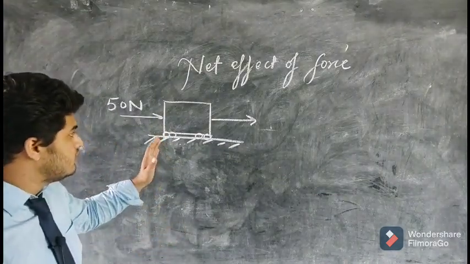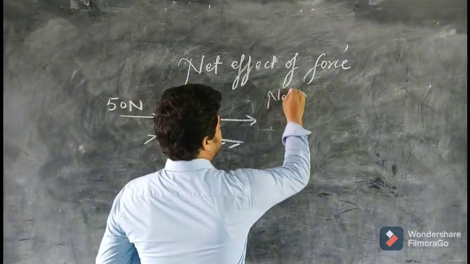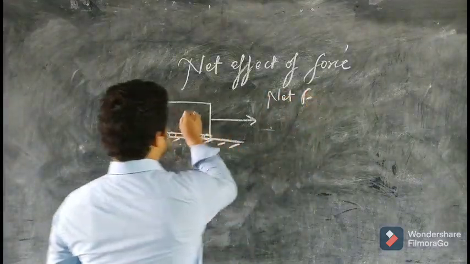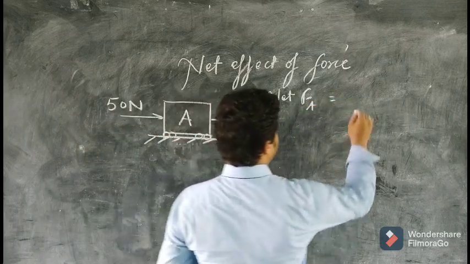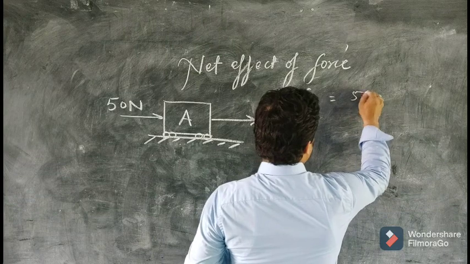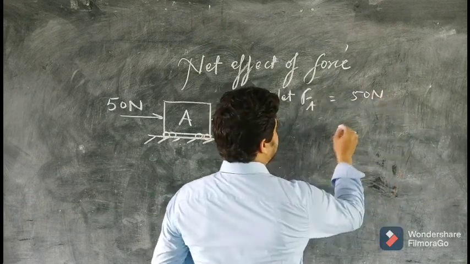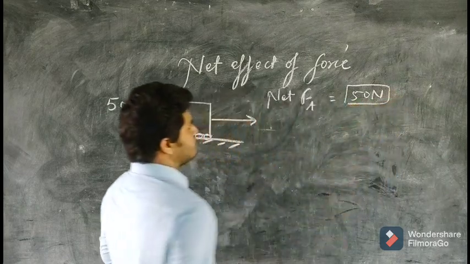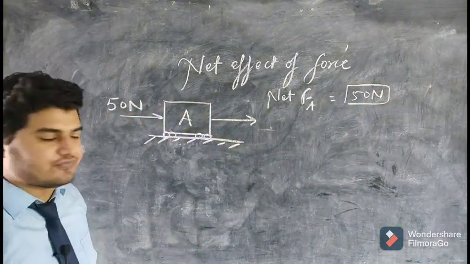So the net force on the block, let's name this block as A, on A will be 50 Newton. Only 50 Newton is being applied, so the net force will be 50 Newton. So this 50 Newton of force will make the block move.